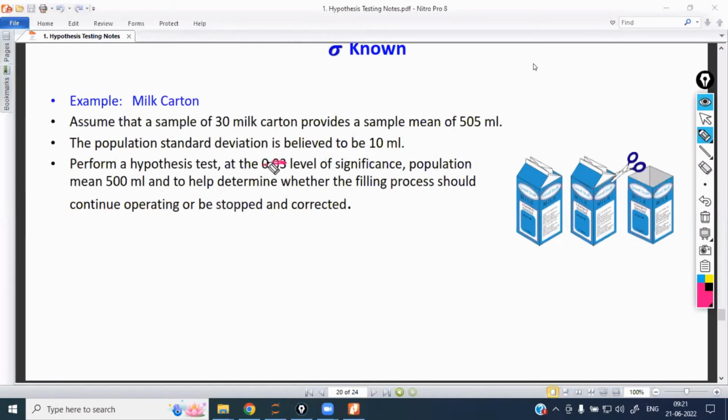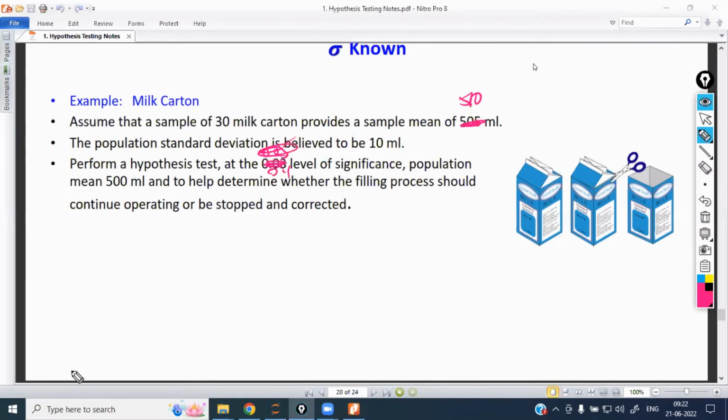If this is not the value and 0.5 was given, what do I have to do? If in this question 0.1 was given, what happens? For the same example, I will try different things. If I take 505 or 510, what happens? If 495 is there, what happens? One example my professor told me is that I try within that only 10 examples, and I check myself.